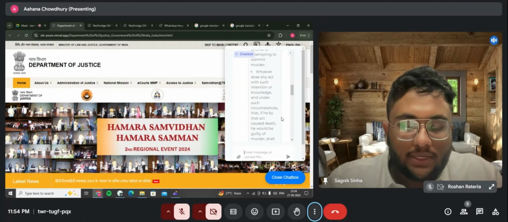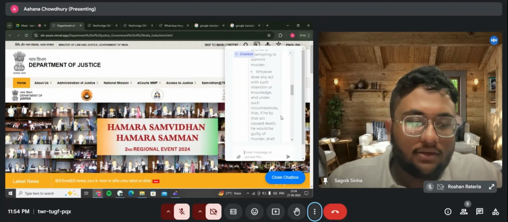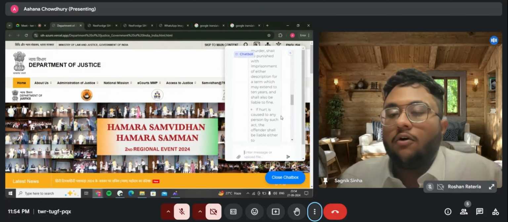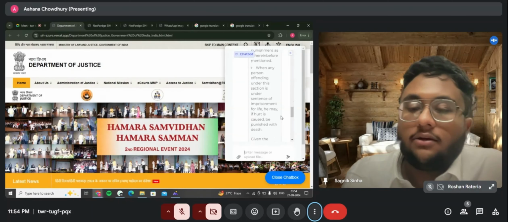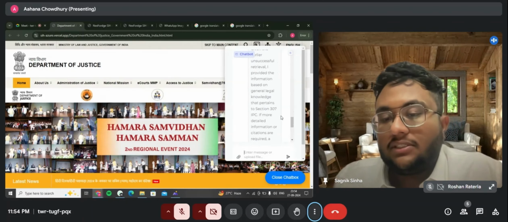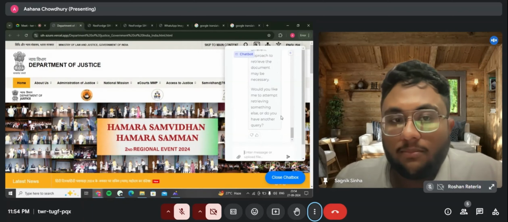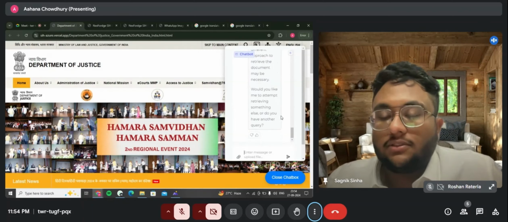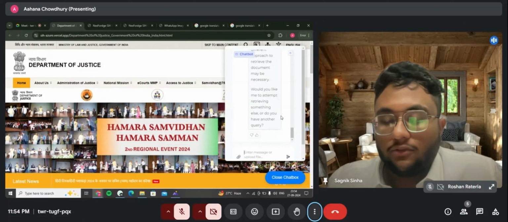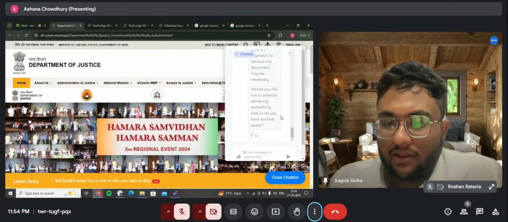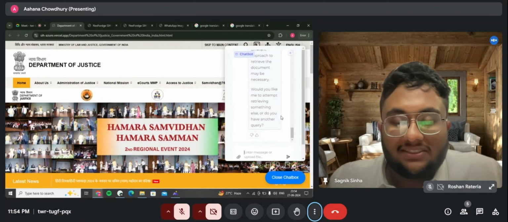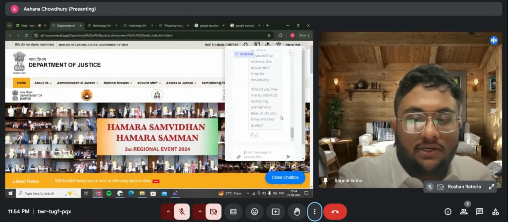Why should we use this chatbot compared to something like Google or other chatbots present in the market like ChatGPT or Gemini? This chatbot is exclusively trained on the data set from the Ministry of Law and the Department of Justice's website directly by scraping it. So it provides point-to-point accurate information which cannot be tampered with, because the data set is directly from the government of India.